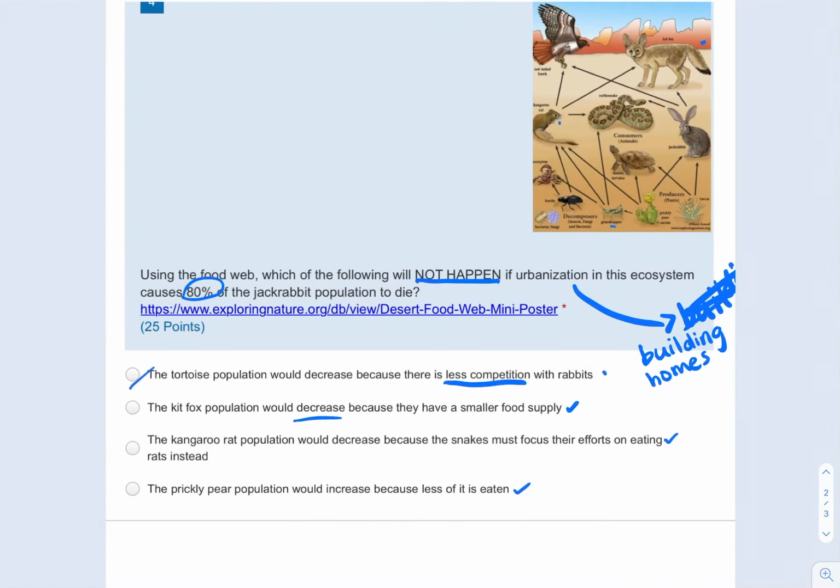So for this one, keep that in mind as far as why the tortoise population. So the way I reason through this, keep that in mind whenever you're reading these other food webs. Remember that the arrow shows the direction that the energy is traveling to, so that organism is consuming that other one to gain its energy. And if you lose even one organism, it affects all these other things that went to it. And so it's kind of a big old cause and effect thing that it keeps playing over and over.